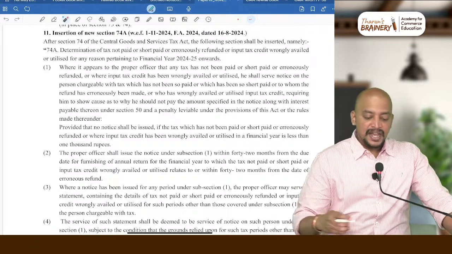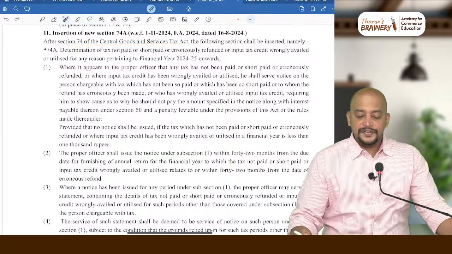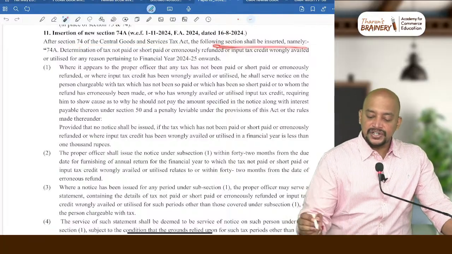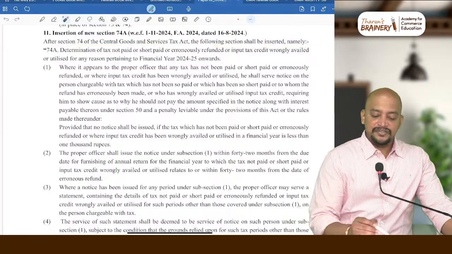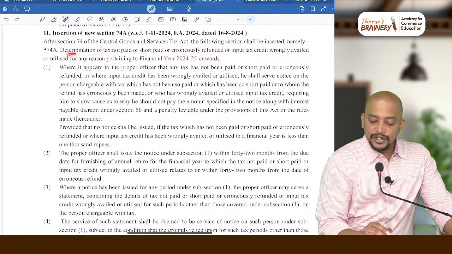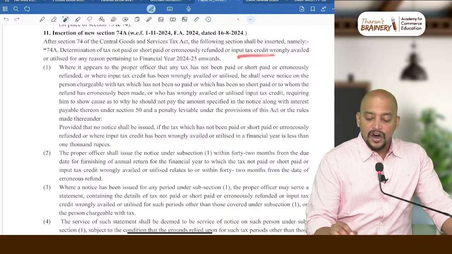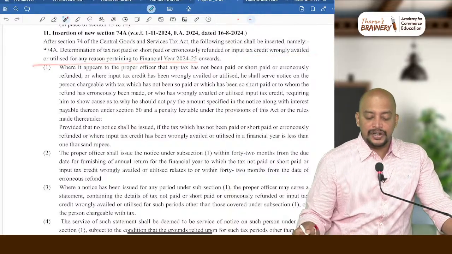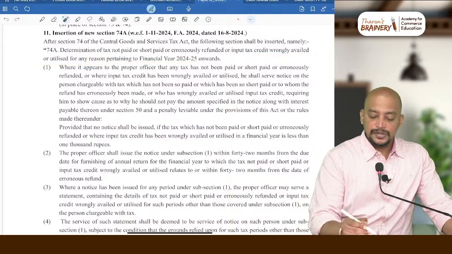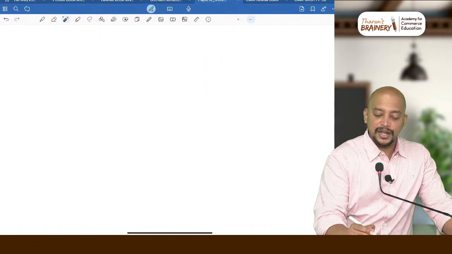Say this: after section 74 of the CGST Act, the following section shall be inserted, namely 74A, determination of tax not paid or short paid or erroneously refunded, or ITC wrongly availed or utilized. The same offences. You can parallelly make a note here.